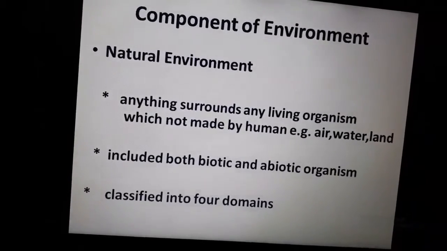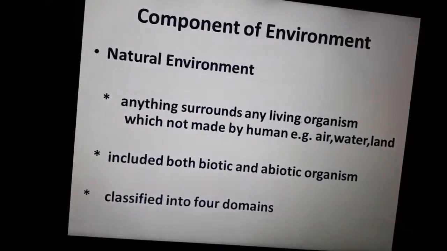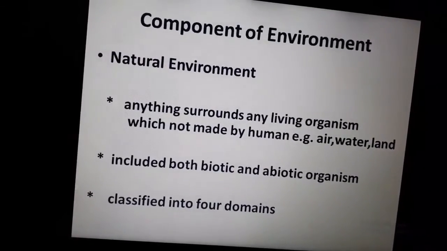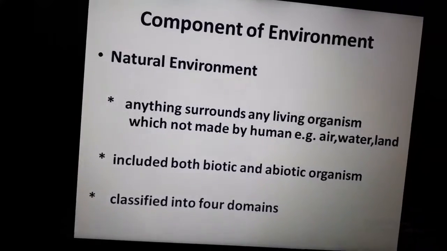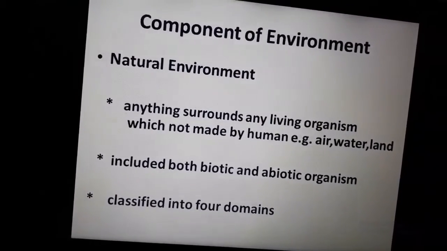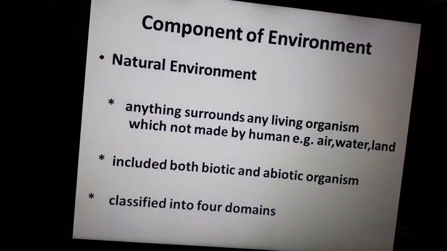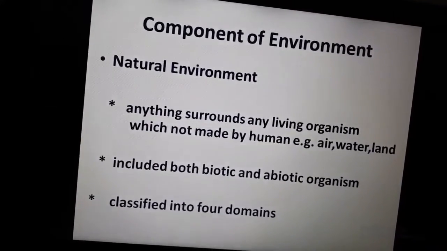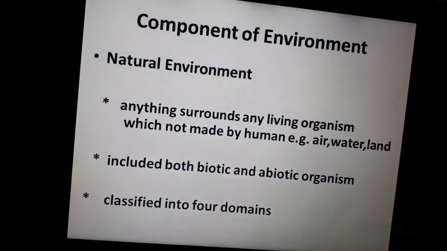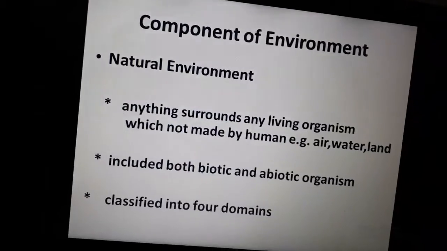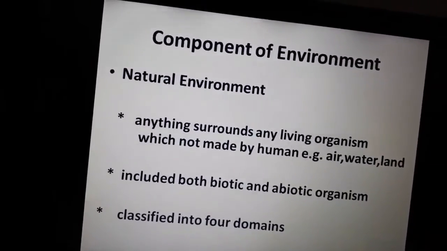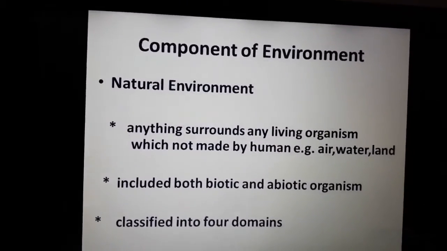Biotic includes the living things present in nature, like animals and plants. In abiotic, we can include air, water, land. These two types of organisms are part of the natural environment. Okay, we can discuss the domains of the earth. There are 4 domains of the earth. We have discussed them in class 6th also.